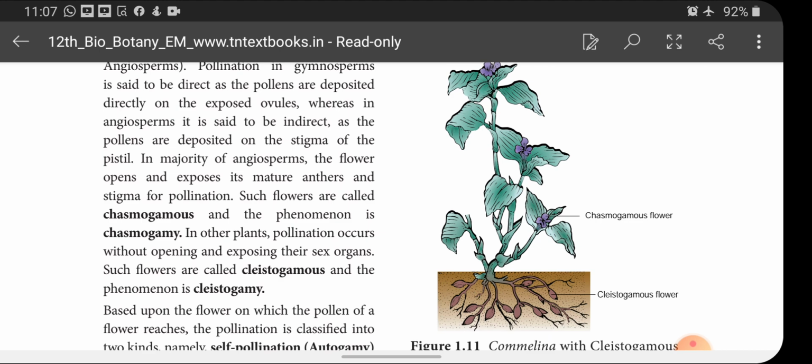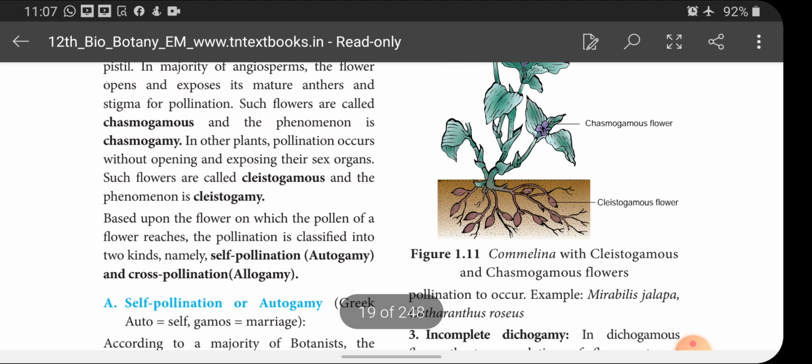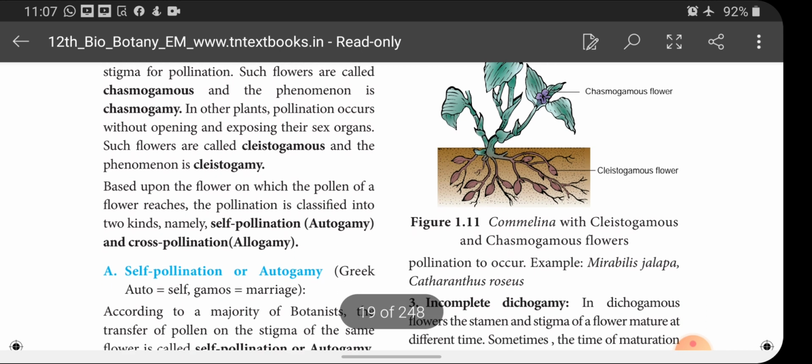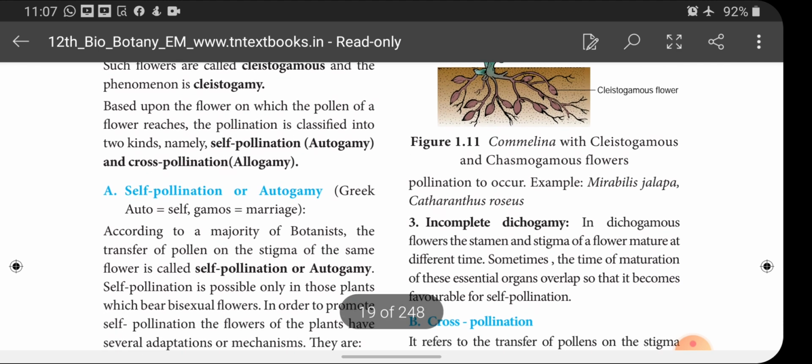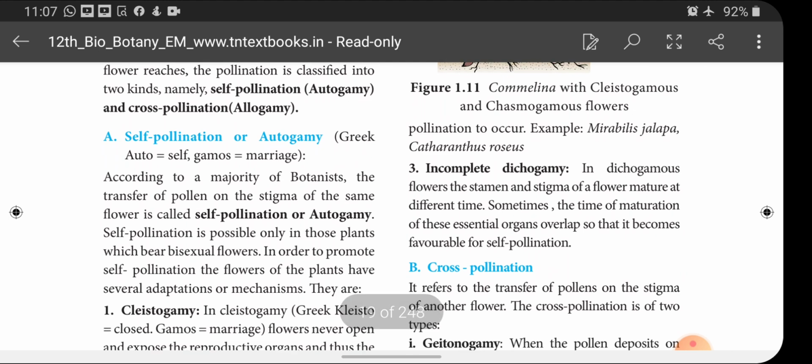In some of the angiosperms, pollination occurs without opening and exposing their sex organs. Such kind of flowers are called cleistogamous, and the phenomenon is called cleistogamy. Based upon the flower on which the pollen of a flower reaches, pollination is classified into 2 kinds, namely self-pollination, otherwise called autogamy, and cross-pollination, otherwise called allogamy.